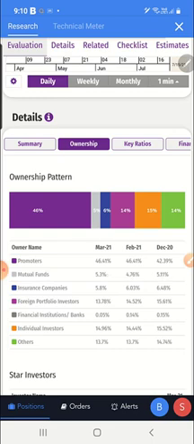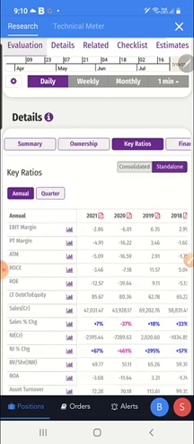Mutual funds are increasing, which is also a good sign. Insurance companies have decreased. Foreign investors, that is FII, have decreased marginally, it is not a huge reduction. Individual investors are getting added more, and others remain the same. This is ownership.